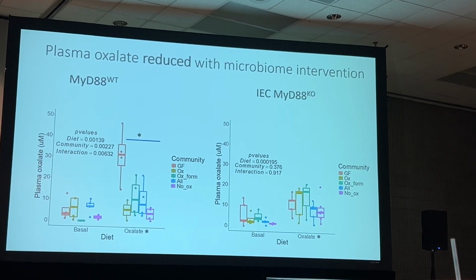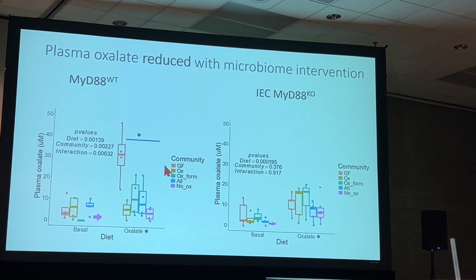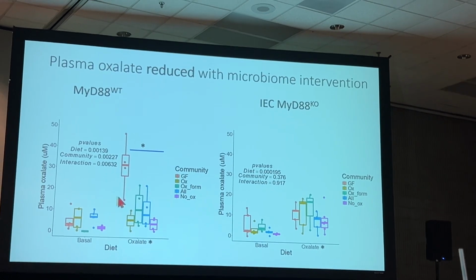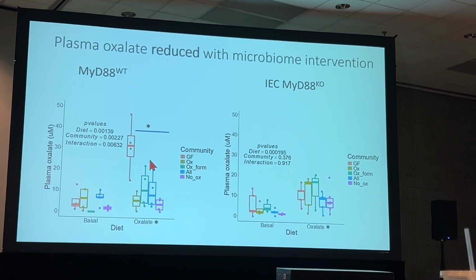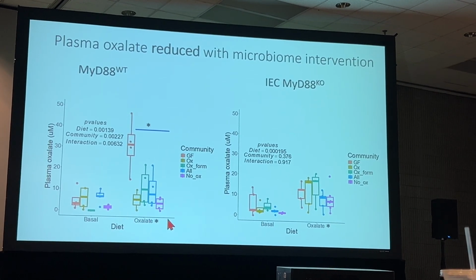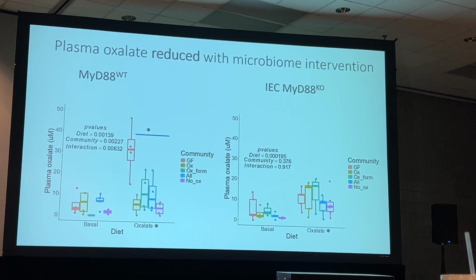Similar results were noted in the plasma oxalate, specifically in our wild type mice, where we see that initially there was an increase in our non-intervention group. However, the communities were able to lower the plasma oxalate detected.